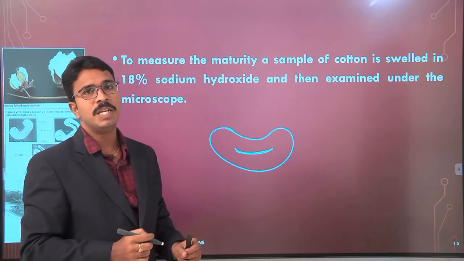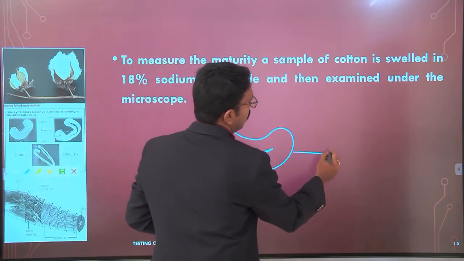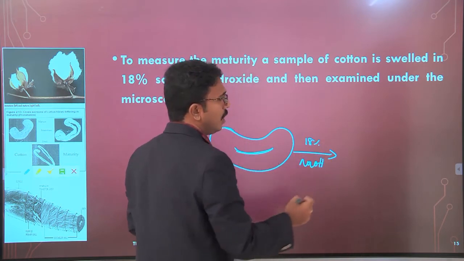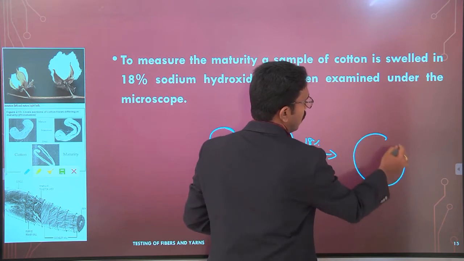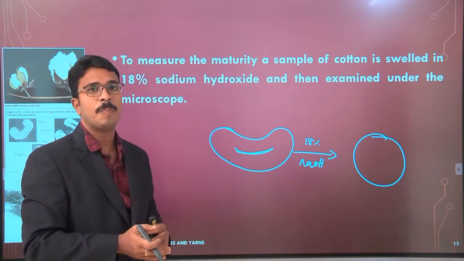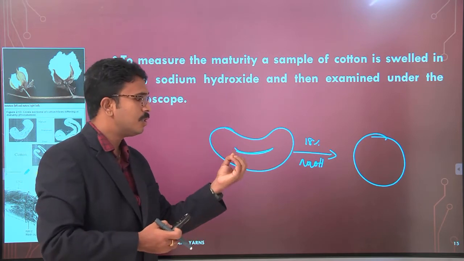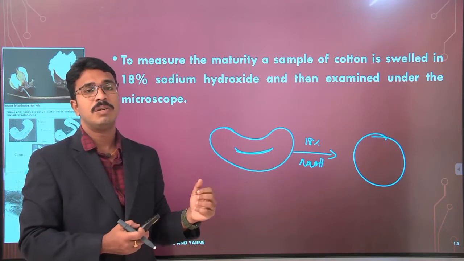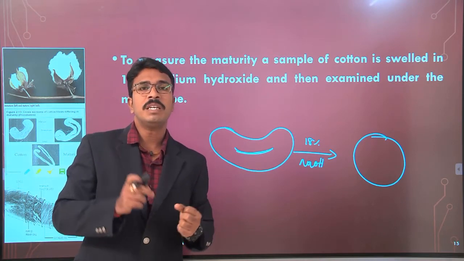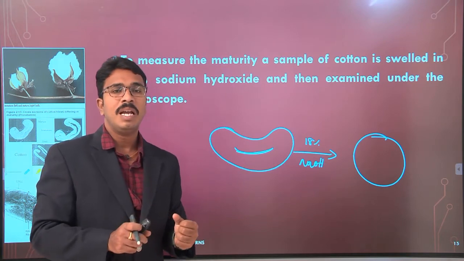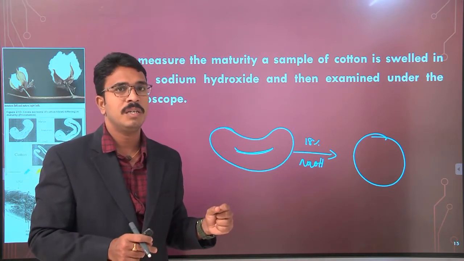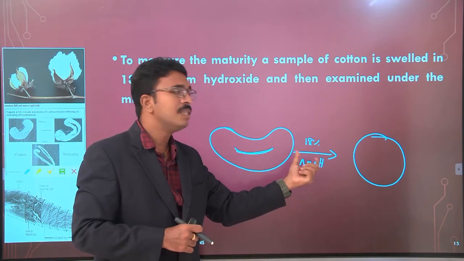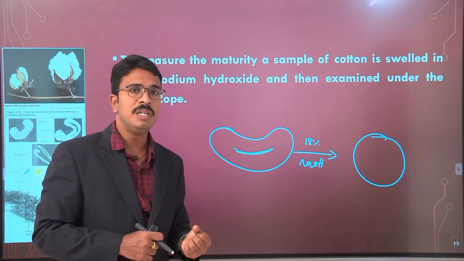After the mercerization process, that is treating with 18% NaOH caustic soda solution, the structure opens up and becomes circular, because of the swelling, and the maximum swelling occurs at 18% caustic soda solution. Now we make use of this fiber property in measuring maturity. Initially the fibers are like this, and we treat them with the 18% concentrated NaOH solution.